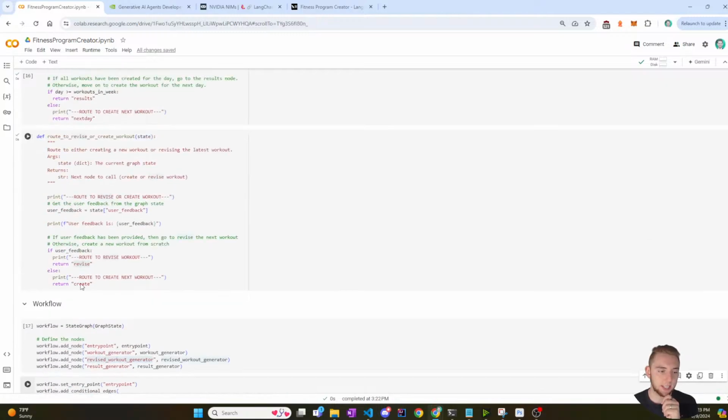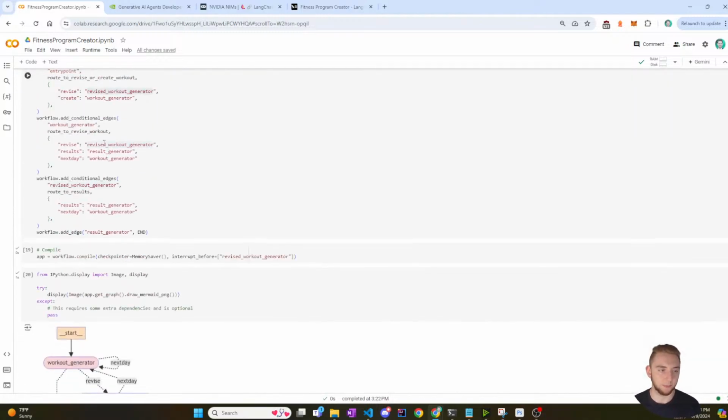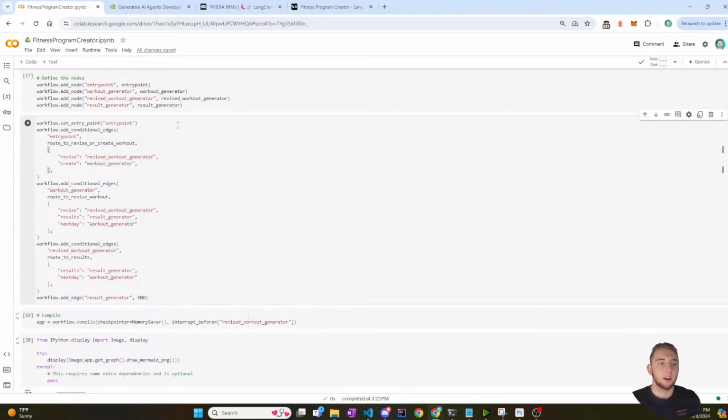If create, and that's if there is no user feedback, because if user feedback is an empty string, then that's going to be false. So it'll go to the else here, then it'll return create. And so if create, then I go to workout generator. So that should be good. Let me just double check that to make sure I have the names of everything right as well.